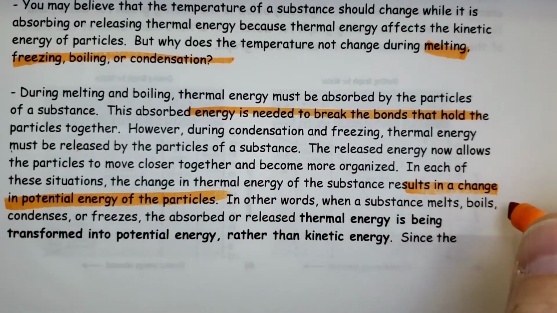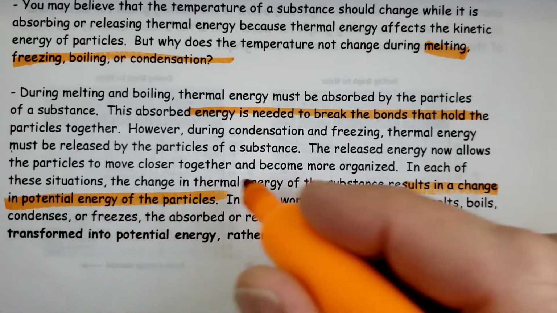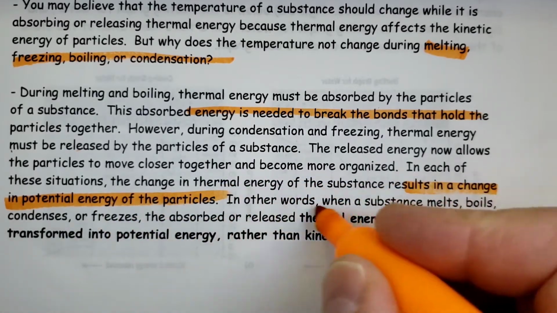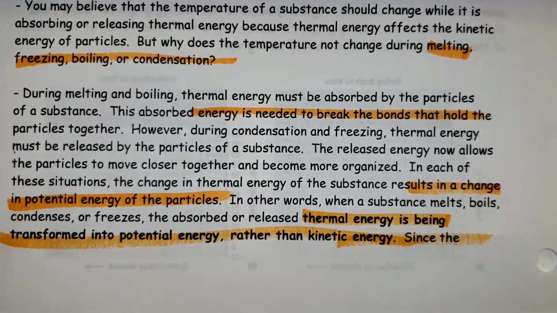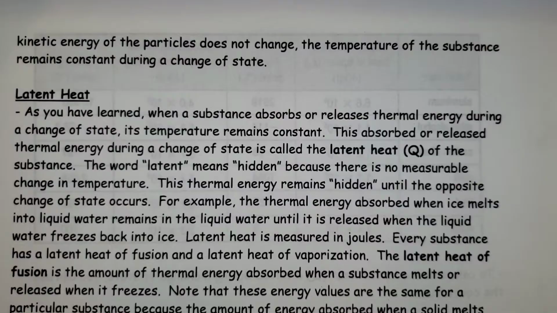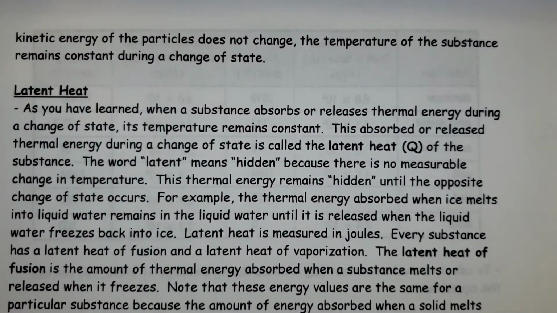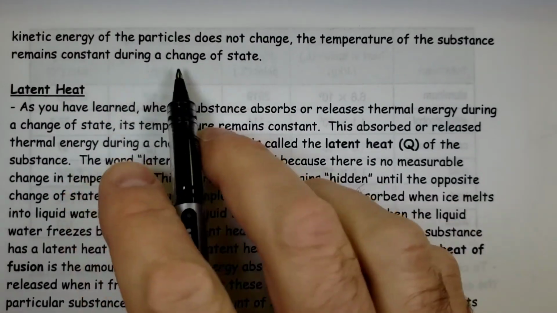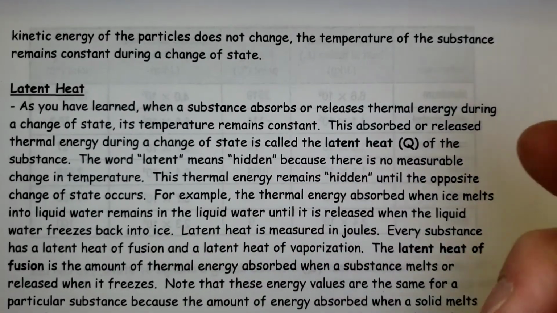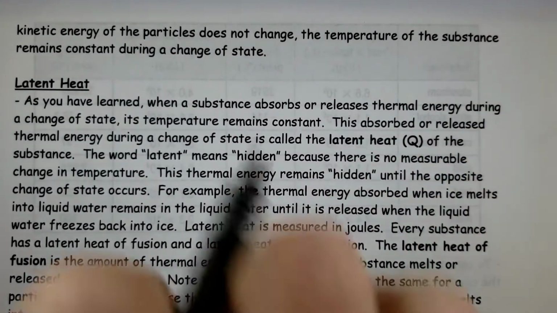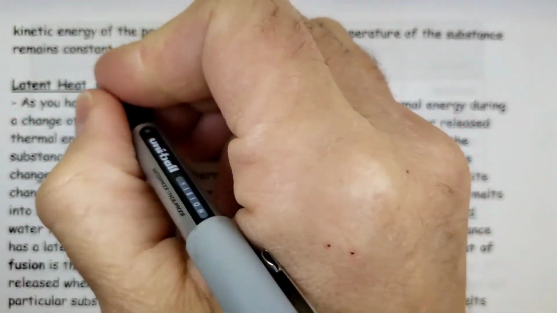In other words, when a substance melts, boils, condenses, or freezes, the absorbed or released thermal energy is being transformed into stored or potential energy. Since the kinetic energy of these particles does not change, the temperature of the substance remains constant. So it's not kinetic energy that's being affected, it's potential energy. It's almost like it's hidden, and that's where this comes into play.